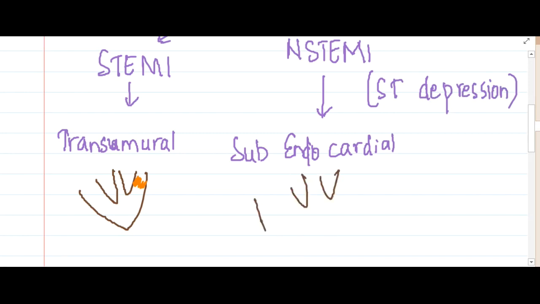So if this is the heart, you will see infarction only in the endocardial region, just below the endocardium. Okay, so these are the two important things about ST segment and non-ST segment elevated MI.